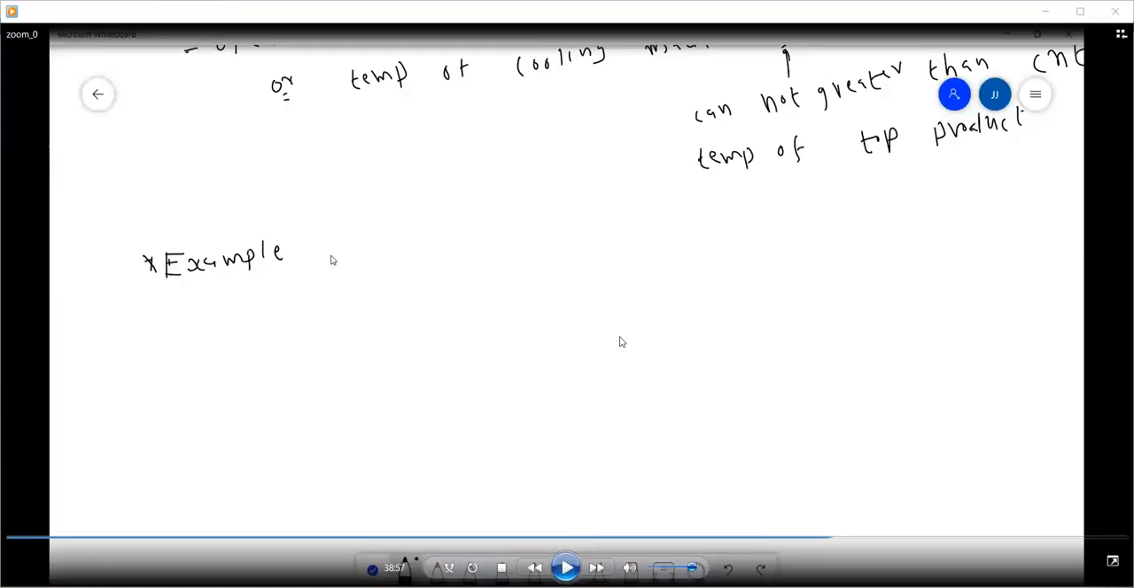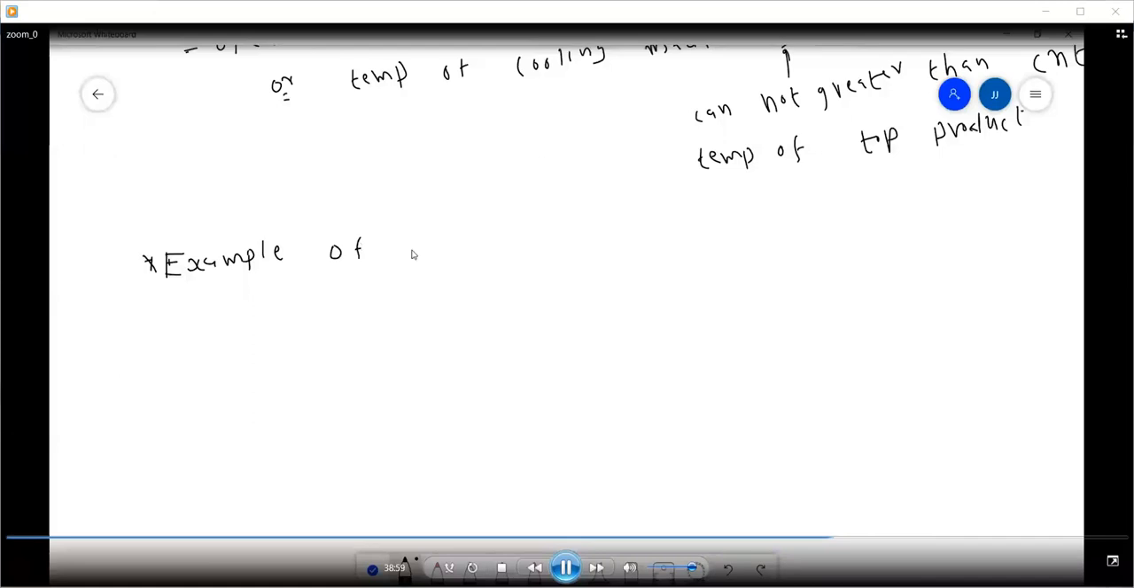So good morning, students. We were discussing choosing operating pressure in a distillation column, right? So let's see some examples of choosing the operating pressure in a distillation column.